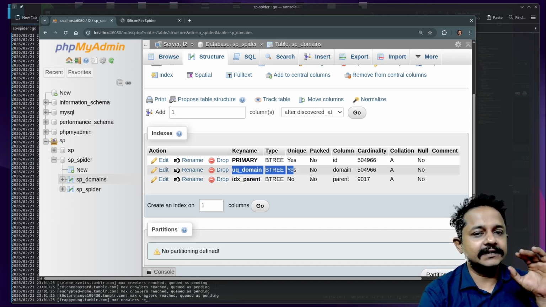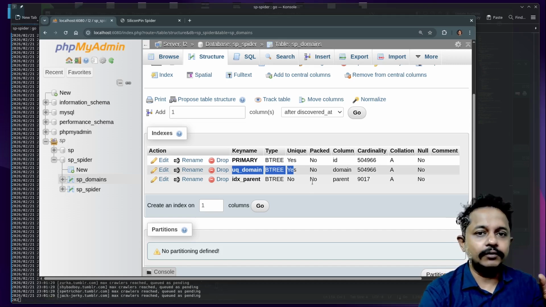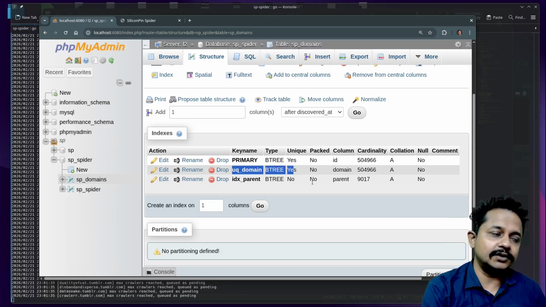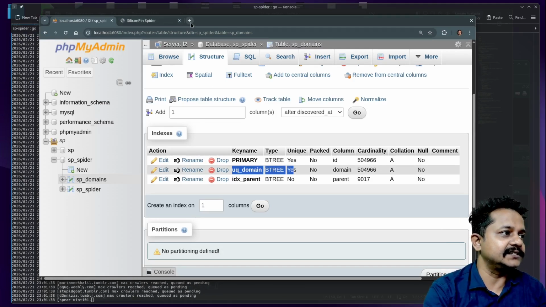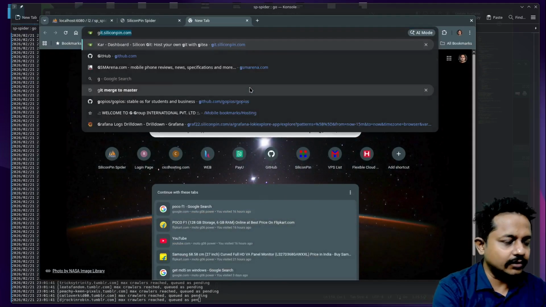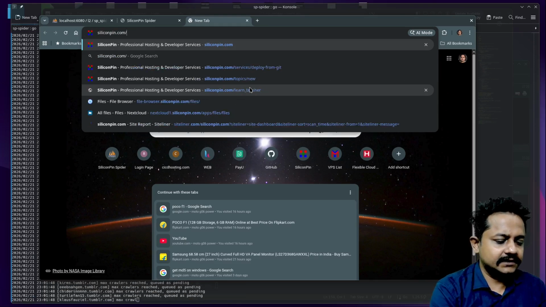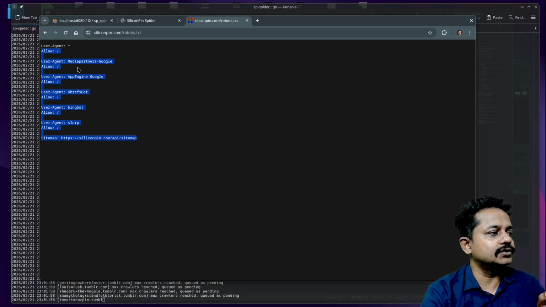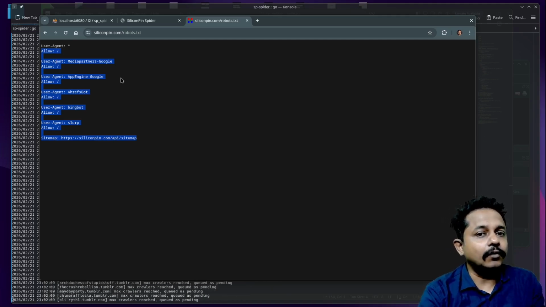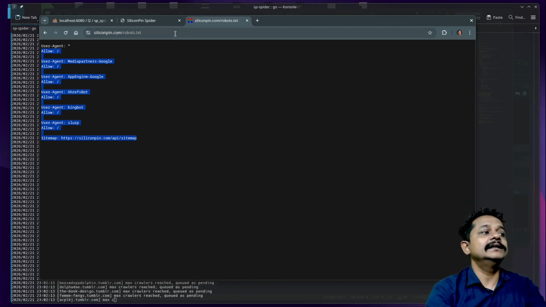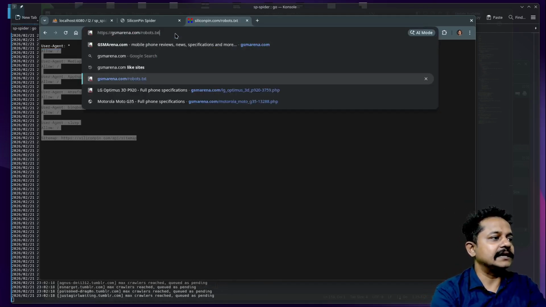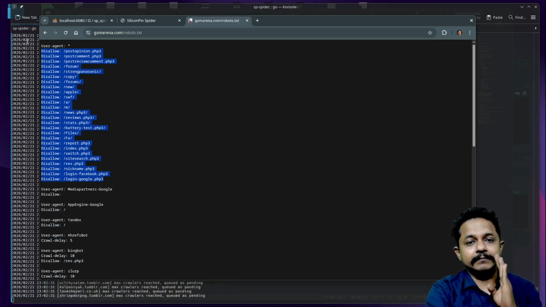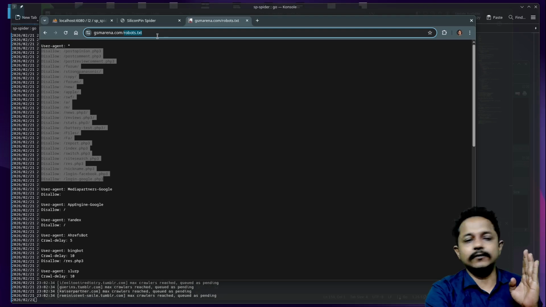There are other mechanisms I had to follow so that this crawler becomes softer. By the way, this crawler respects robots.txt. If you don't know what robots.txt is, suppose gsmarena.com or siliconpin.com/robots.txt. If I go there, it is allowing all bots to crawl every page and get every piece of information. But in some cases like GSM Arena's robots.txt, you see they disallow all those URL paths. It is a must that you respect that robots.txt.